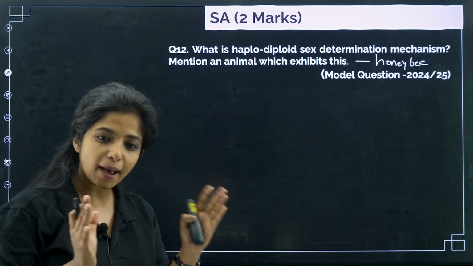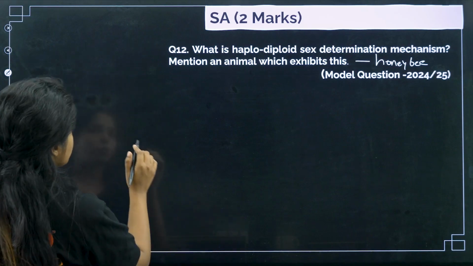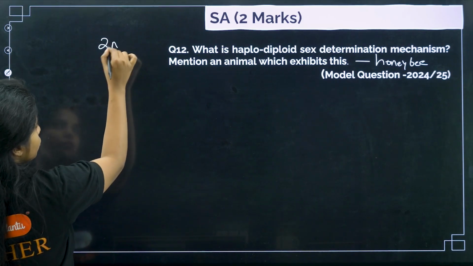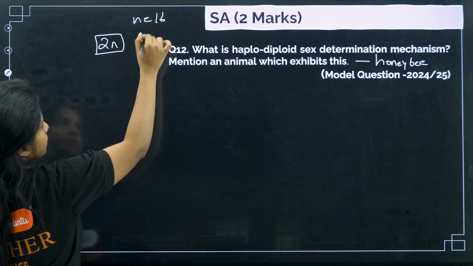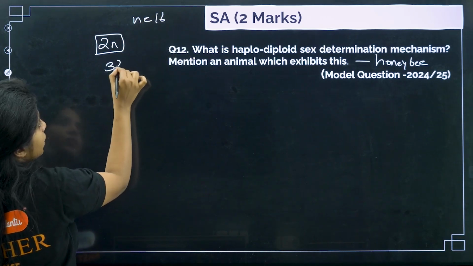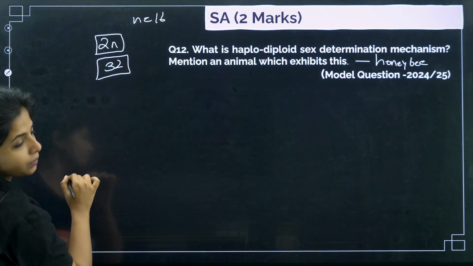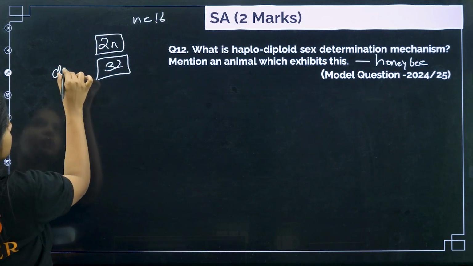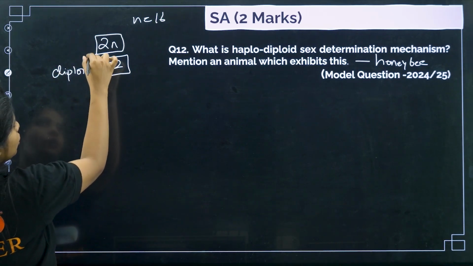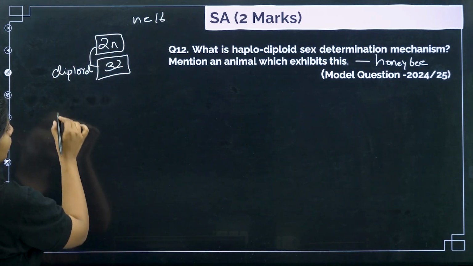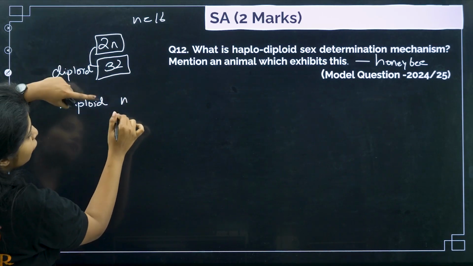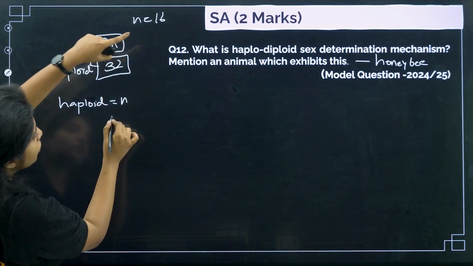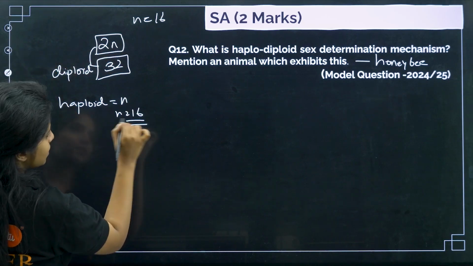Do you understand haploid and diploid? Diploid is when you have 2n amount of chromosomes. For example, if n is 16, then 2n will be 32, double the amount of chromosomes. This is diploid, 2n, 32. Now haploid means it's just n, half of it. So what is n, children? n is equal to 16.